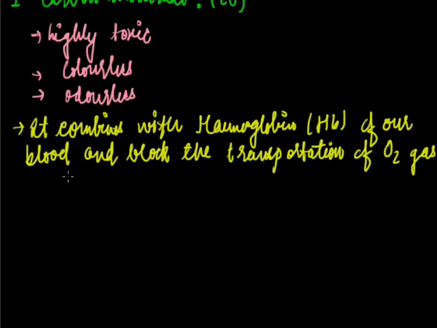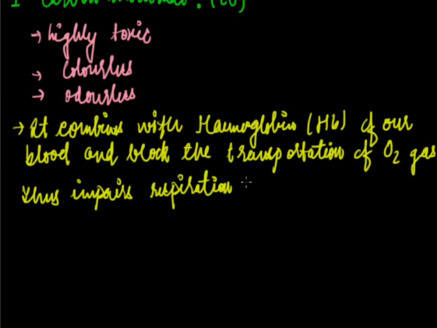Thus, it finally impairs our respiration and causes death.